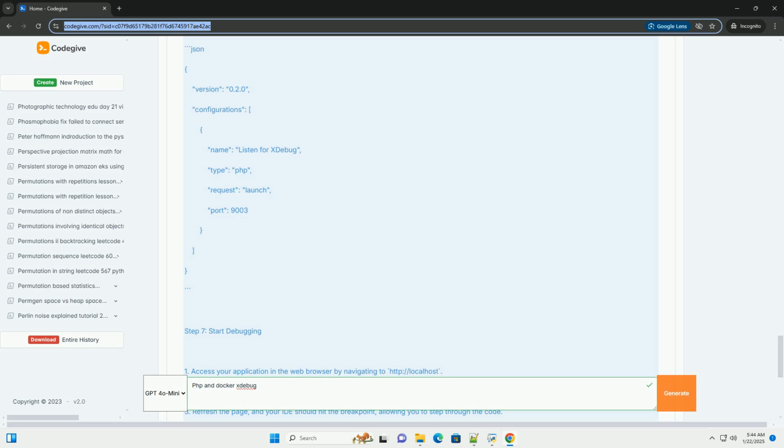For Visual Studio Code: 1. Install the PHP Debug extension by Felix Becker. 2. Create a launch.json in the .vscode directory with the following content.